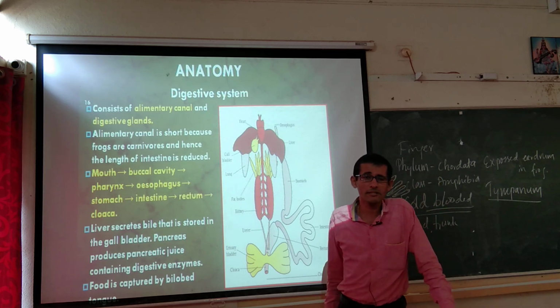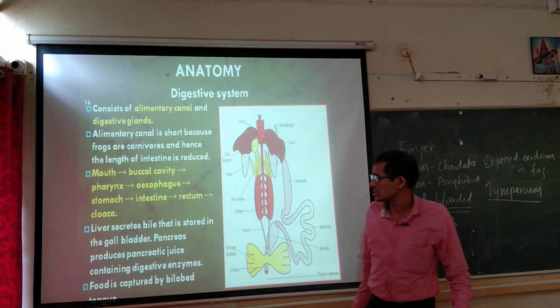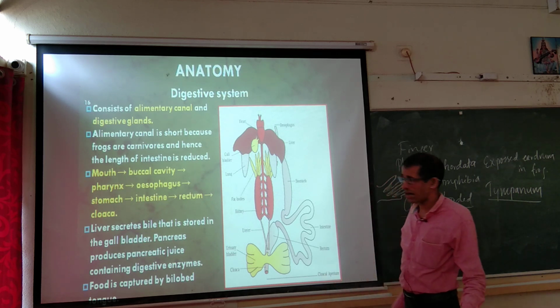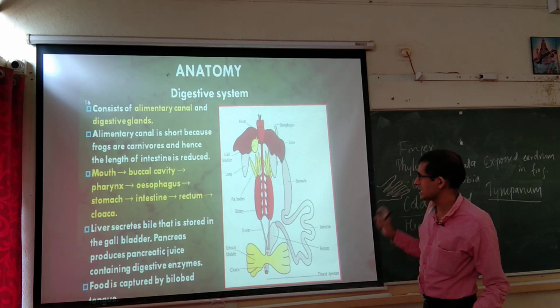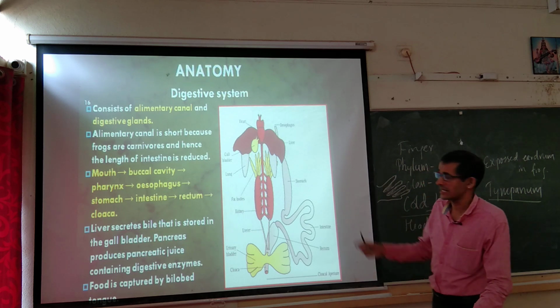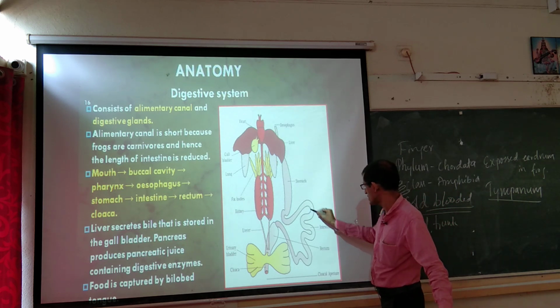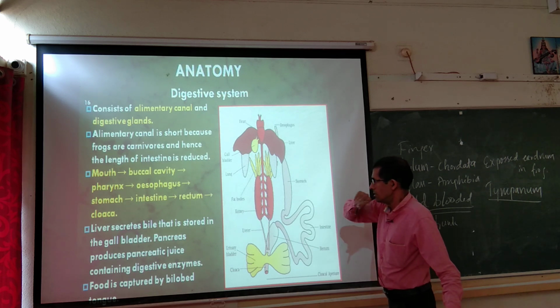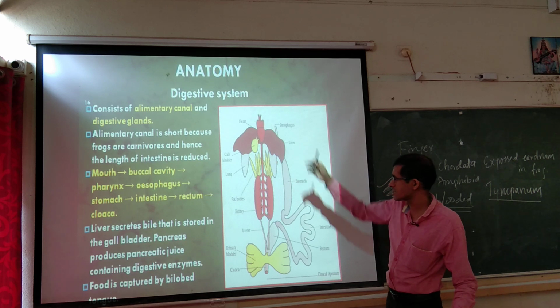When we compare with the herbivores and omnivores, the carnivores have the least or short alimentary canal, because frogs are carnivores and hence the length of the intestine is reduced. Intestine is there, but it is reduced. This is the intestine. And what about the passage of this alimentary canal?